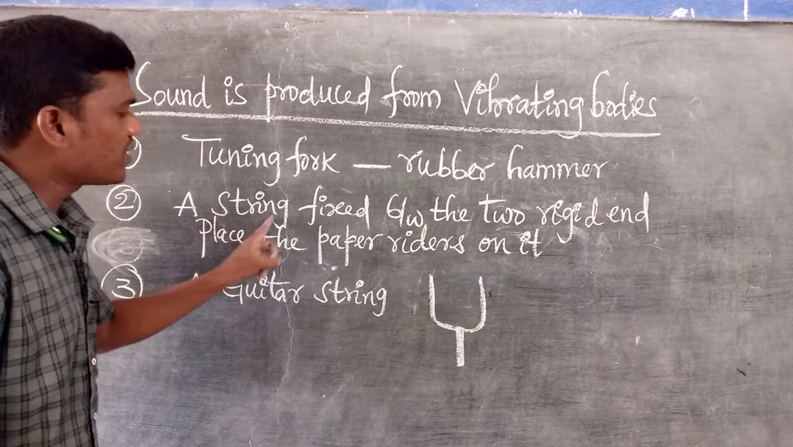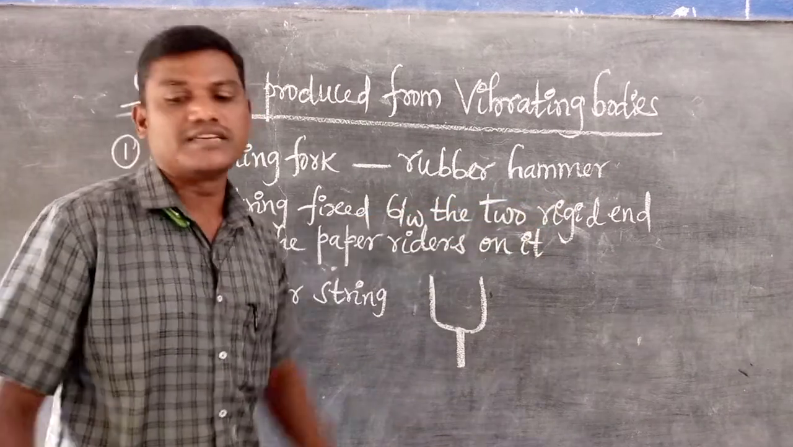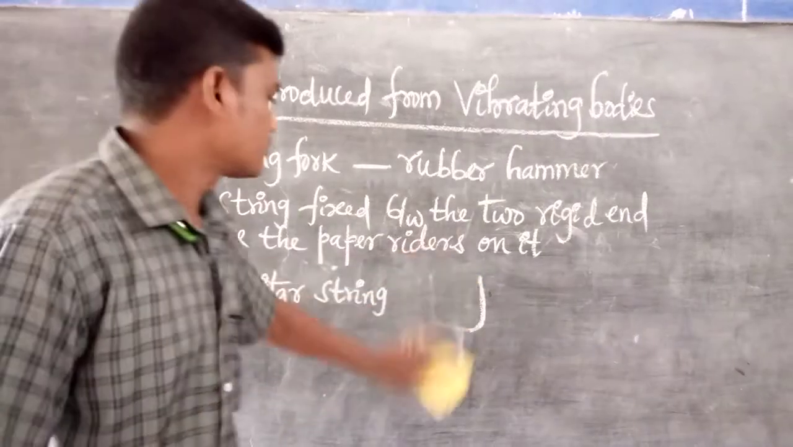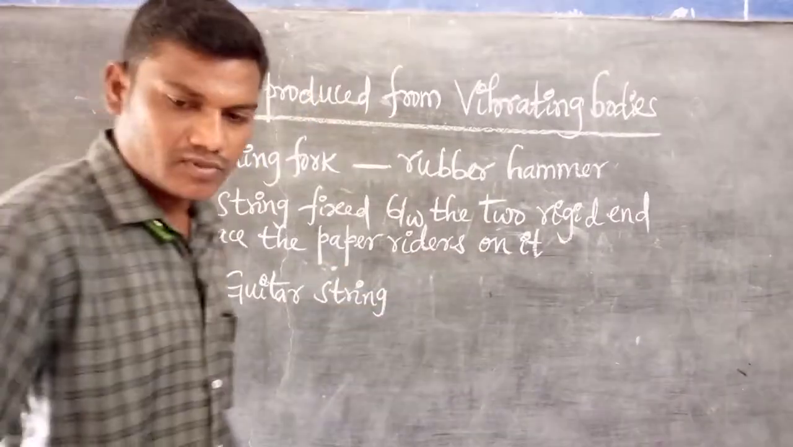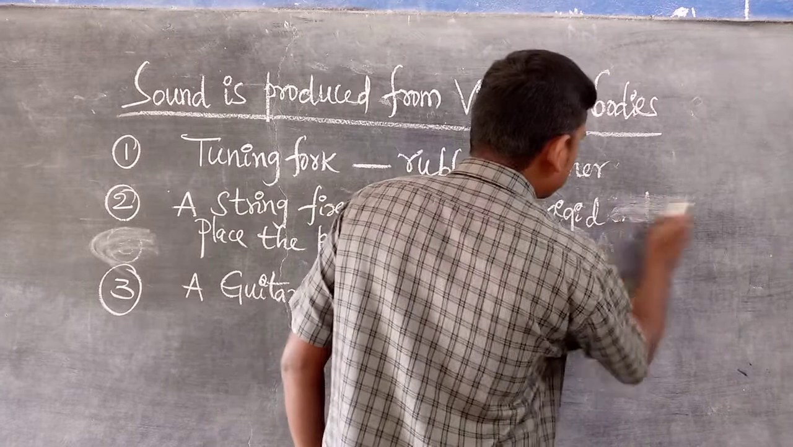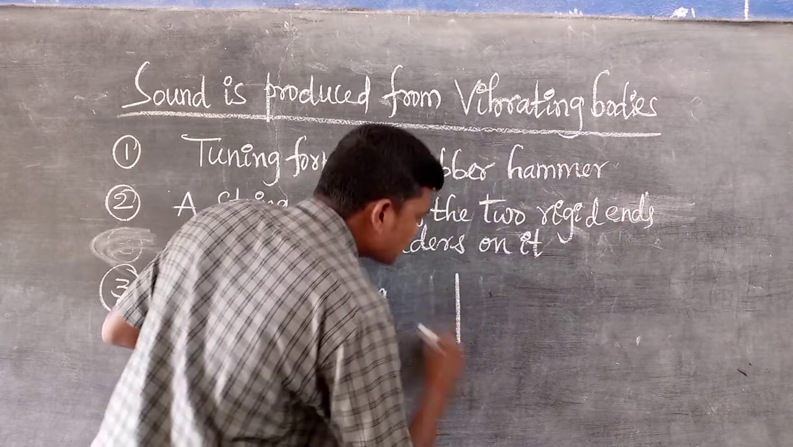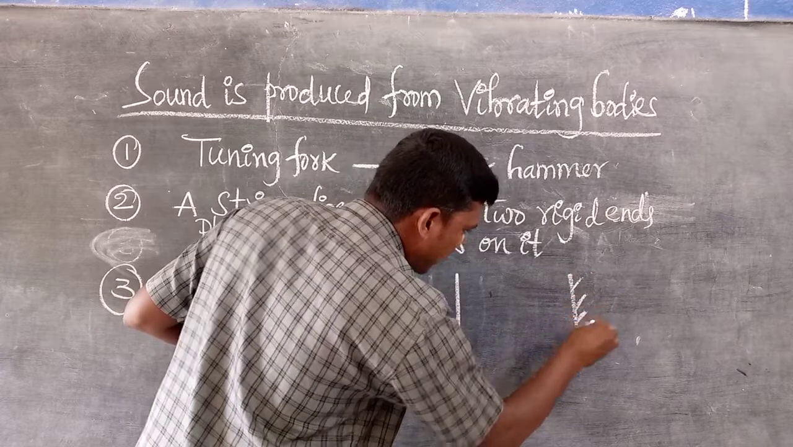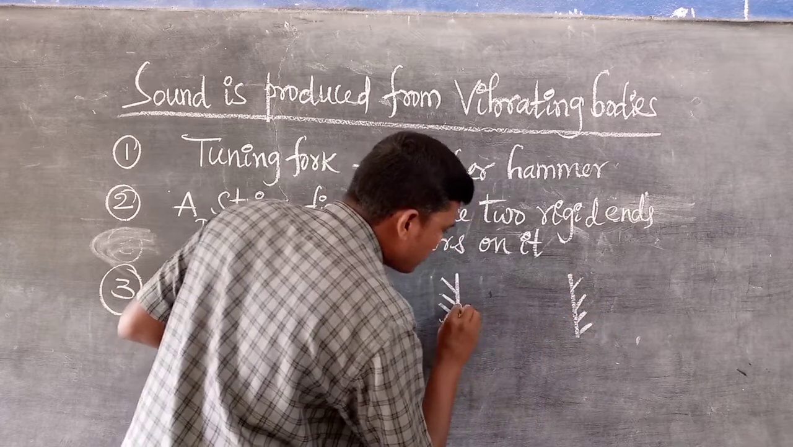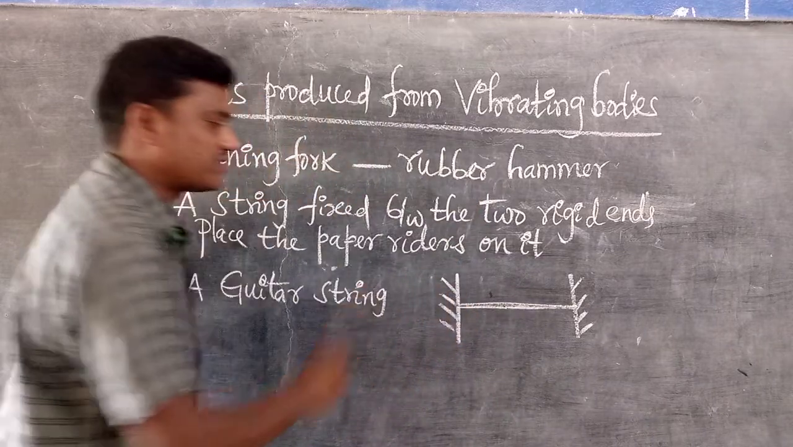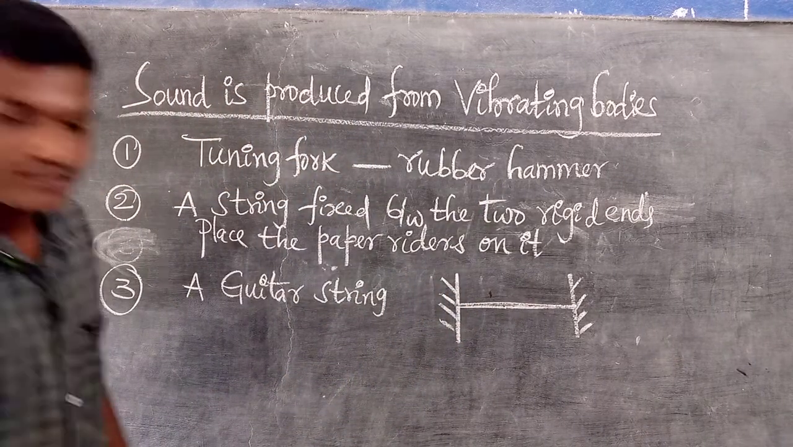Second one, a string fixed between two rigid ends. So it is one rigid end, and it is another rigid end. We consider it like this. You can fix a uniform string like this.